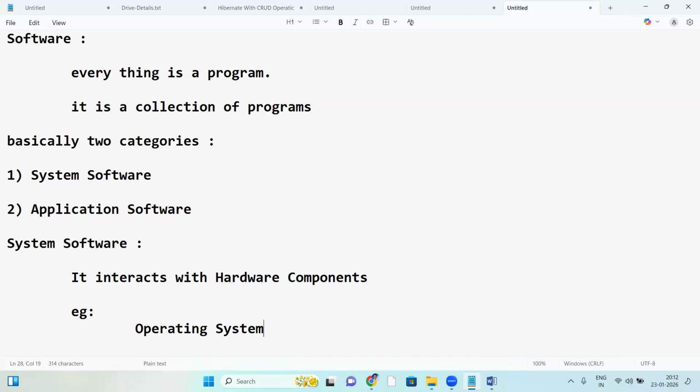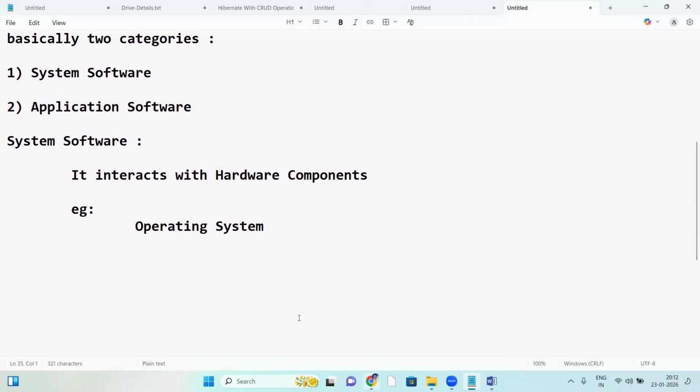Operating system is a system software. It interacts with hardware components. Example: OS. OS comes under system software, right?